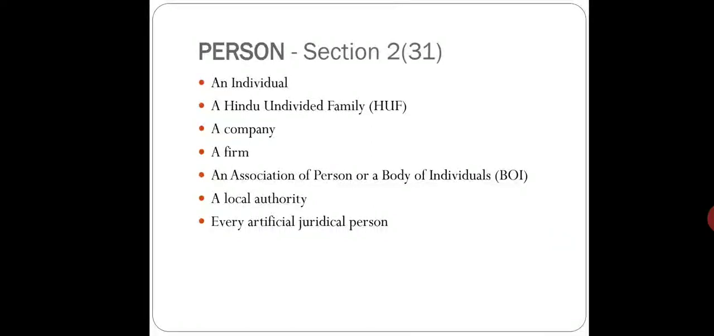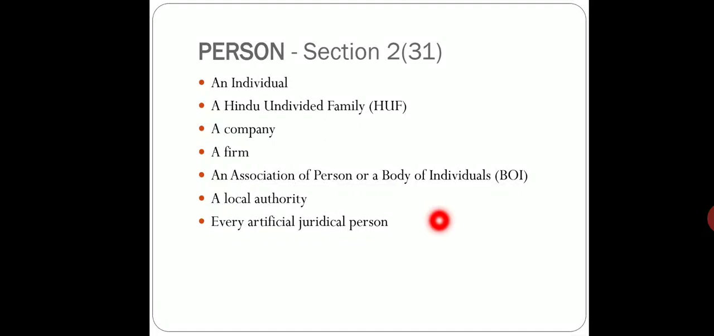So while defining the assessee, we will see that an assessee is a person by whom any tax is payable. But what is the meaning of person over here? It may require a clarification, and that is given by section 2 subsection 31, which gives you the definition, which is an inclusive definition. This definition says that person includes the following.